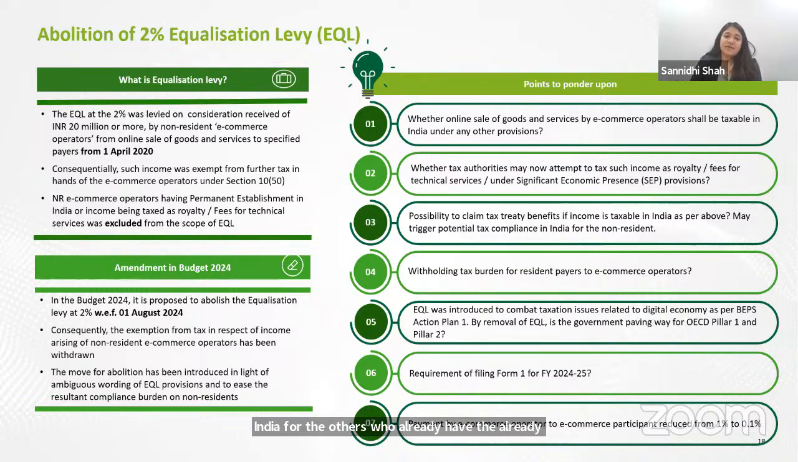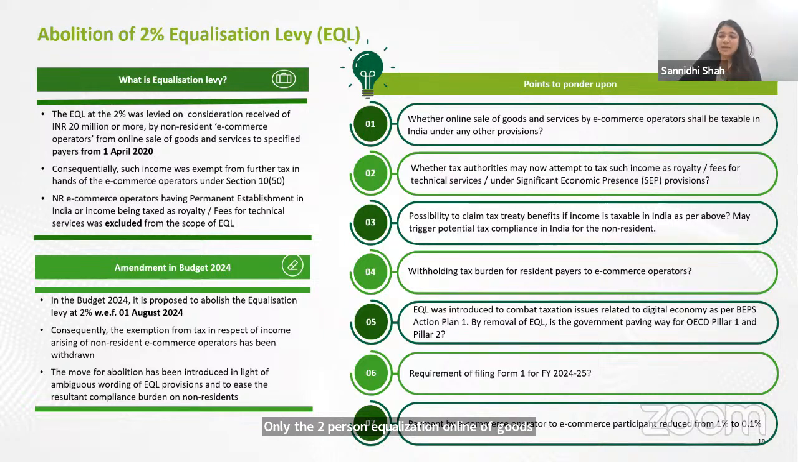Now, in this budget, in a very surprising move, the Honorable Finance Minister completely abolished this concept, and said that with effect from 1st of August 2024, the equalization levy of 2% will be removed. It is to be noted that equalization levy is also applicable at the rate of 6% on online sale of advertisement. That equalization levy still remains. It has not been abolished. Only the 2% equalization levy on online sale of goods and services has been abolished.